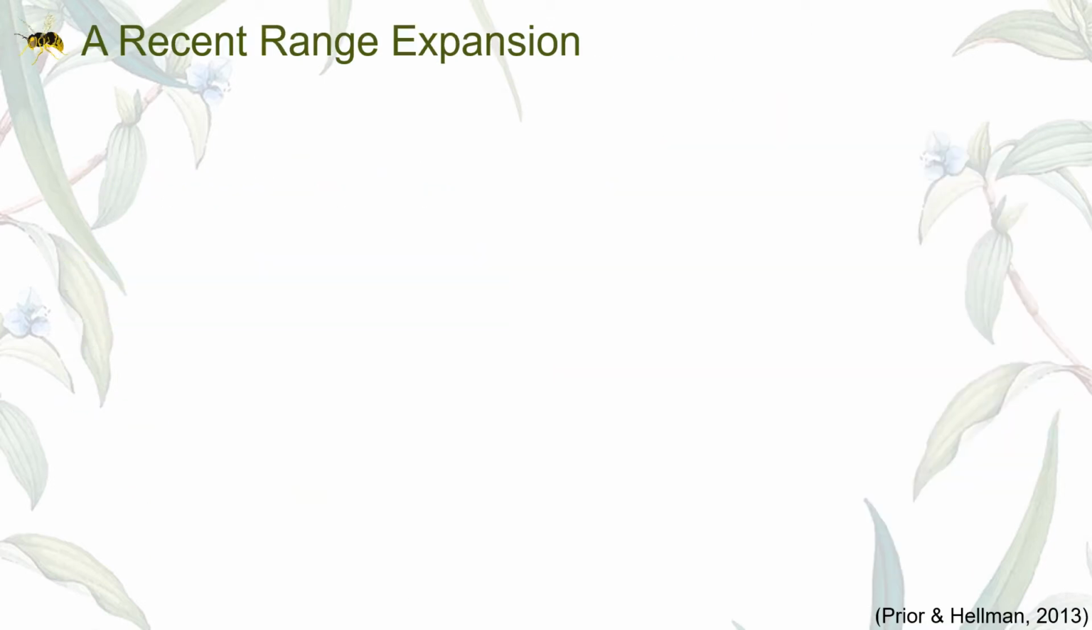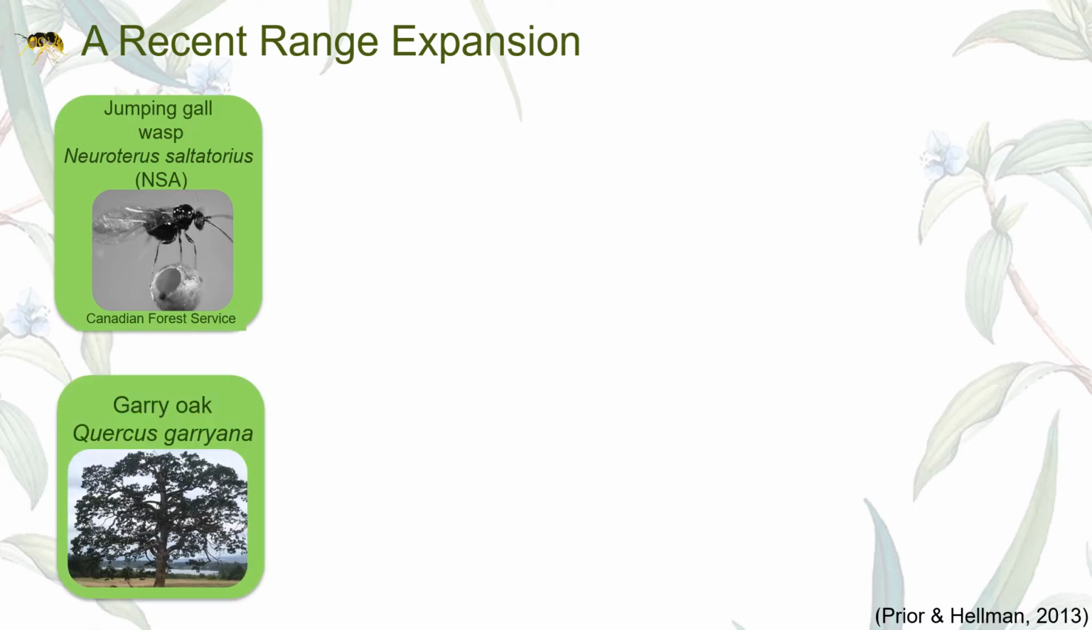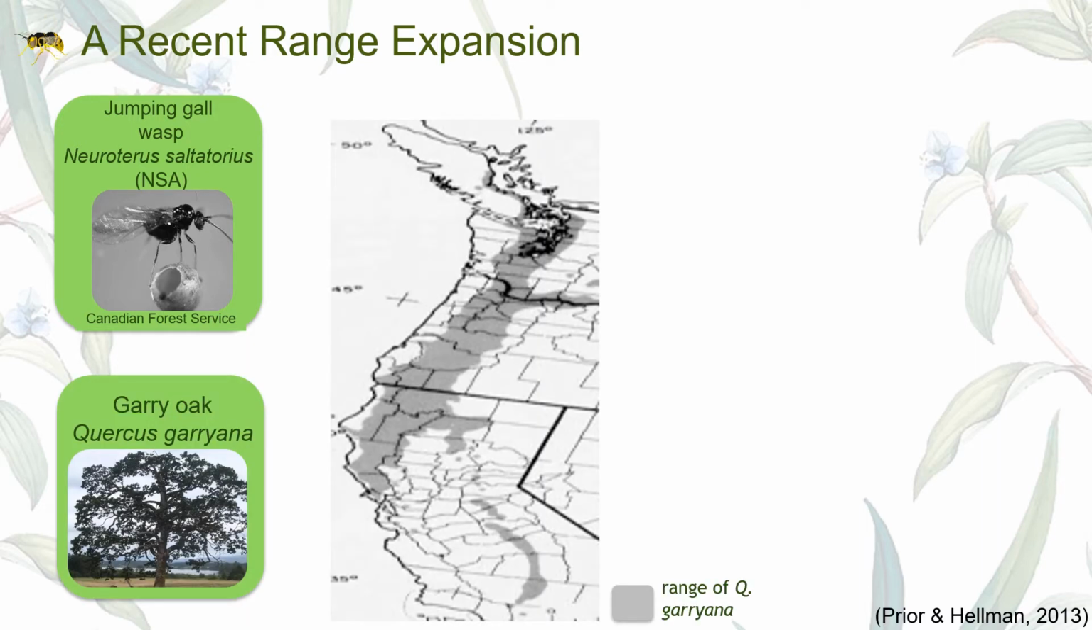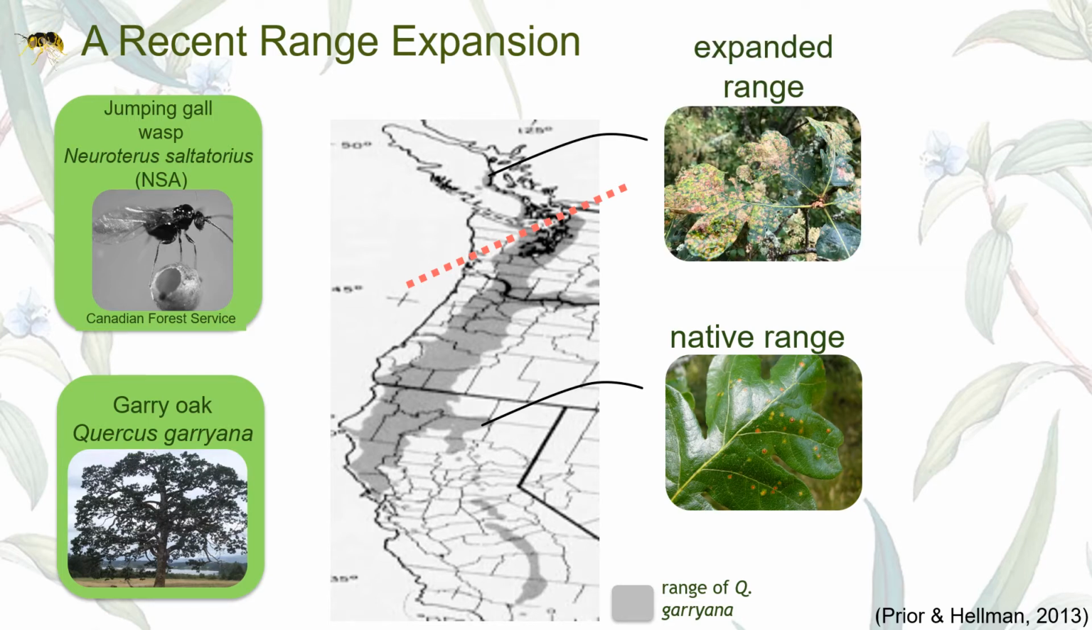The focal species of my research is the oak gall wasp Neuroterus saltatorius, NSA, which occurs on Garry oak, Quercus garryana. It is native to mainland Western North America, but has expanded its range to Vancouver Island, BC. In its expanded range, it is outbreaking and threatening oak savanna ecosystems.